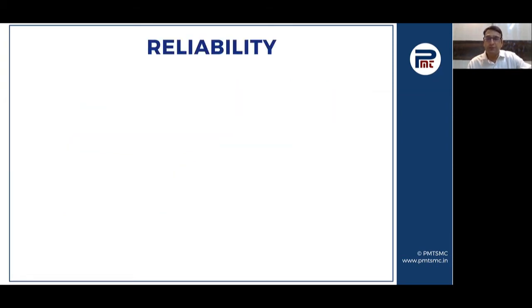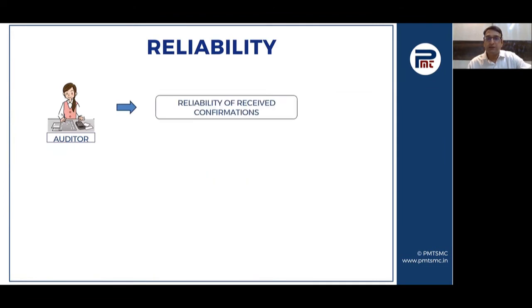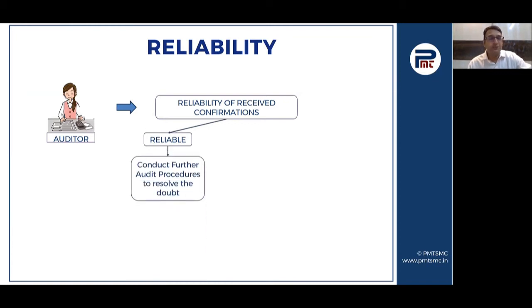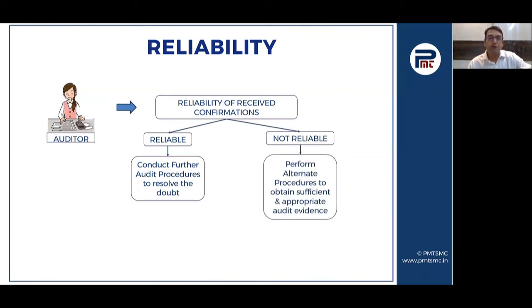On receipt of the confirmation, the auditor has to check whether these are reliable or not. And if the auditor finds the confirmations reliable, then he conducts further audit procedures to resolve any doubts on those. And if the external confirmations are not reliable, then in that case, the auditor performs alternate procedures to obtain sufficient and appropriate audit evidence. And if he is still not able to get the additional audit evidence, in that case, he has to modify the opinion.